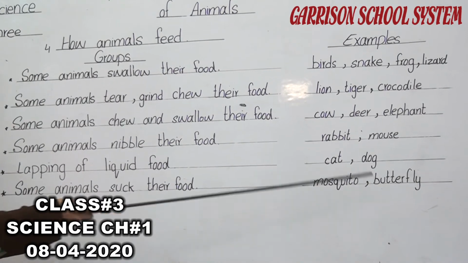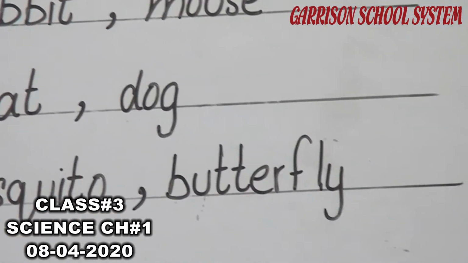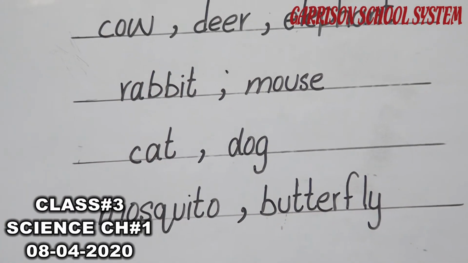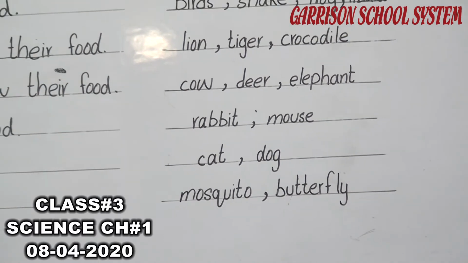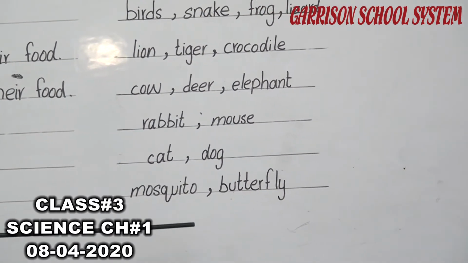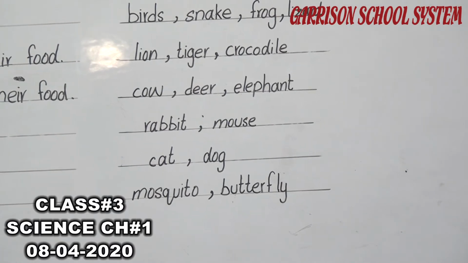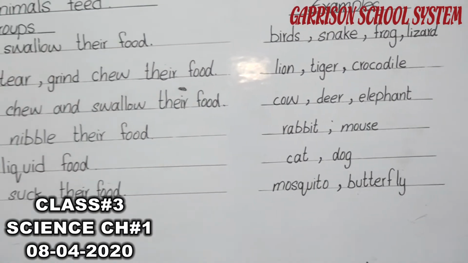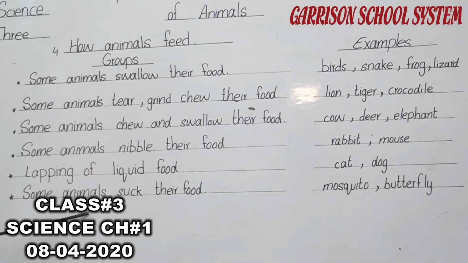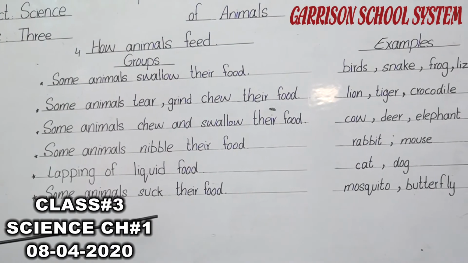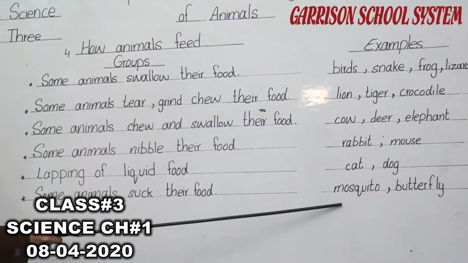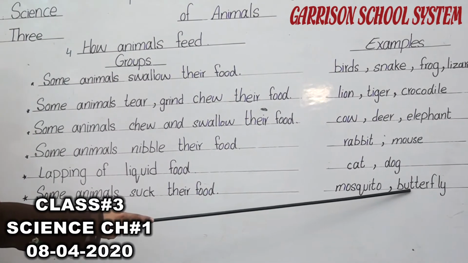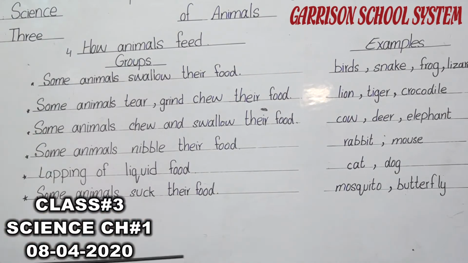Next is the butterfly. What does the butterfly eat? Where do you see butterflies? Butterflies are also moving around the plants, around the flowers. Why? Because they suck the nectar of the flowers. There is a juice inside the flowers. For sucking that juice, the butterflies go to the flowers and use their mouth for sucking the inside, which is called the nectar. Okay? Mosquitoes suck the blood of the animals and butterflies suck the nectar, the juice which is found inside the flowers.